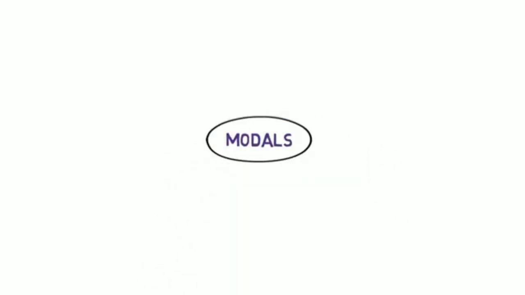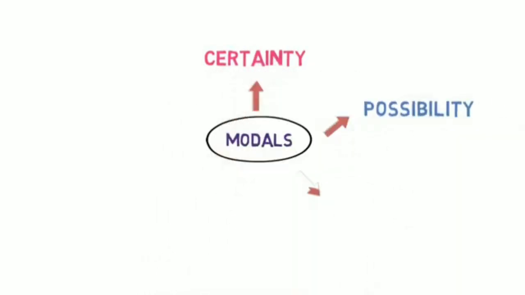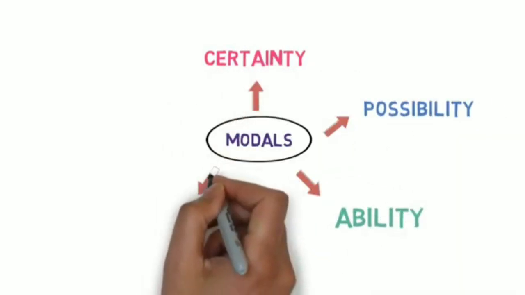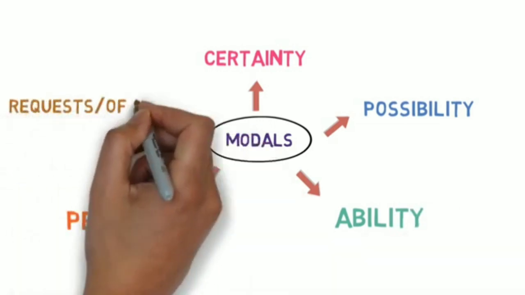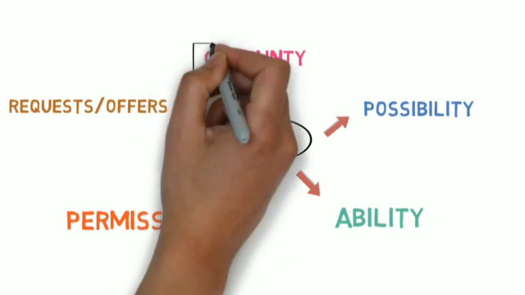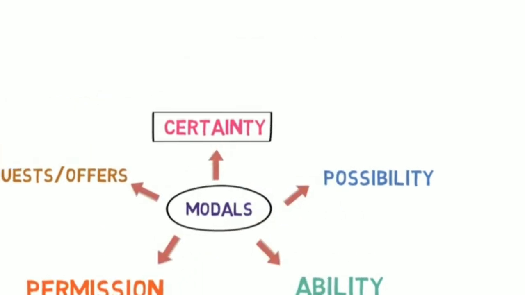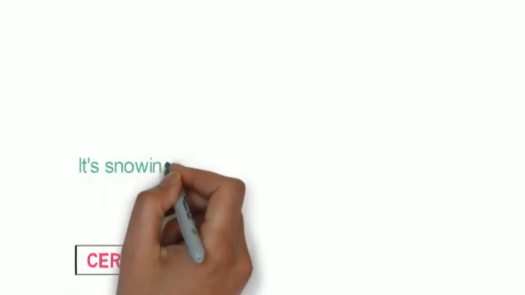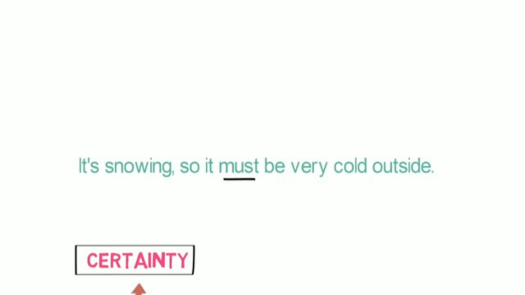Let's now understand what these modal verbs do. They express meanings such as certainty, possibility, ability, permission, or make requests or offers. Let's understand each of them with an example. First, certainty. They can be used when we are certain or sure about a particular thing or event. For example, it's snowing, so it must be very cold outside. Here, we have used must as a modal verb.